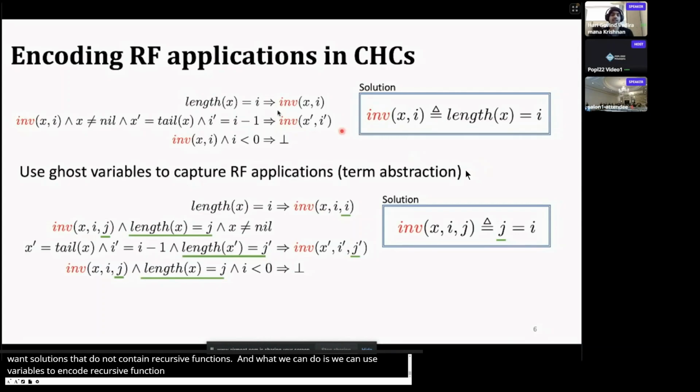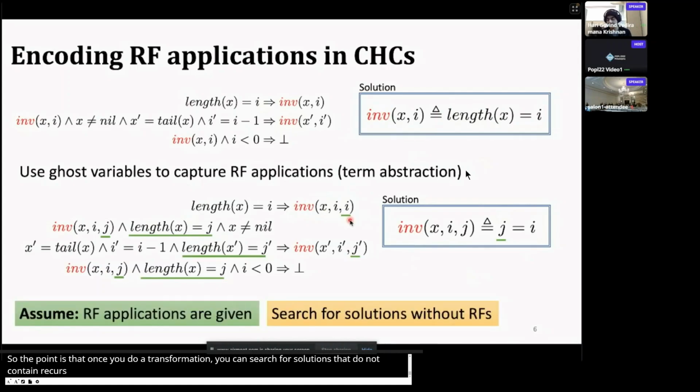For example, the example that we saw earlier had length of x in the solution, and we want to generate a new set of Horn clauses such that its solution does not contain length of x. We can achieve this by storing length of x in a new ghost variable. In this case, we use a variable j to capture the recursive function application, and you augment the uninterpreted predicate to take this as a third argument. So the point is that once you do this transformation, you can search for solutions that do not contain recursive function applications.